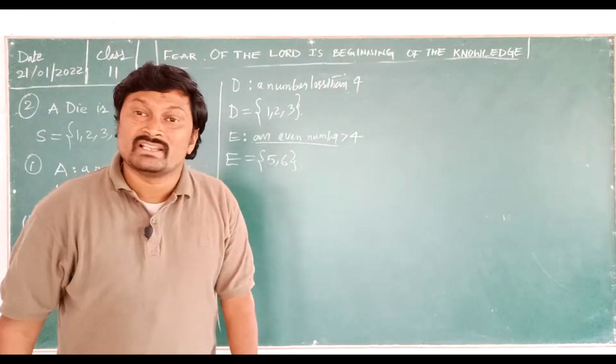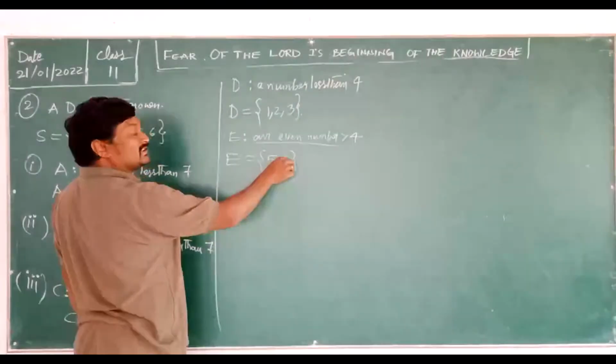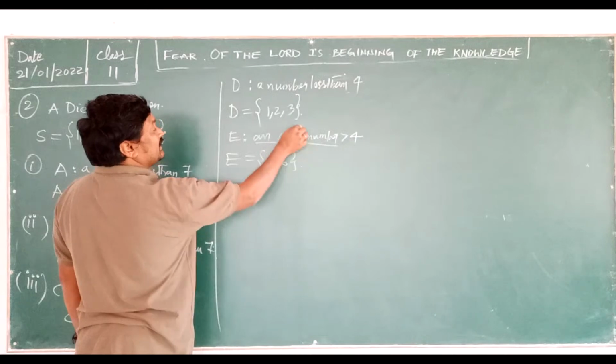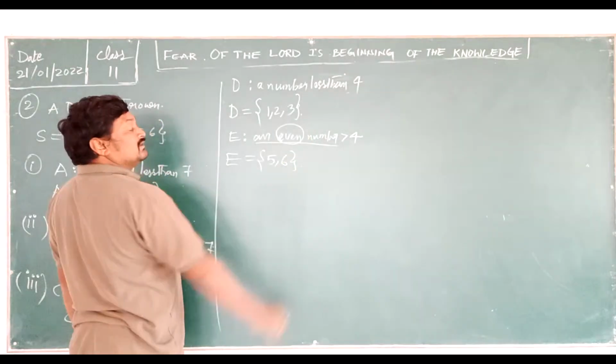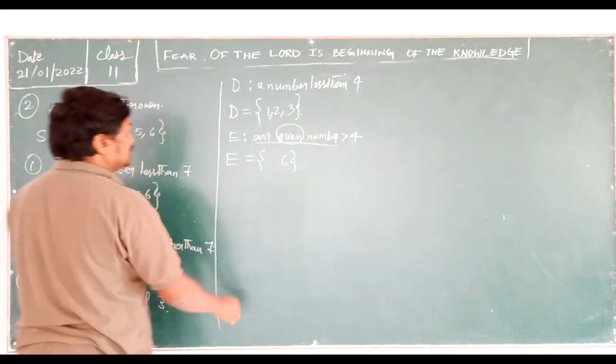The reason is that it is an even number. So remove the odd number, only write 6. So E is equal to 6 is your correct answer.